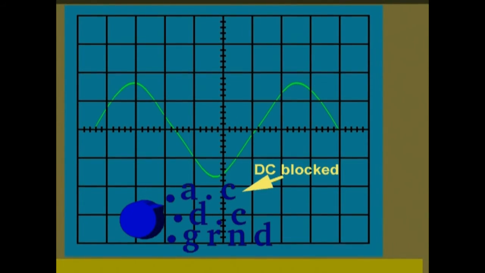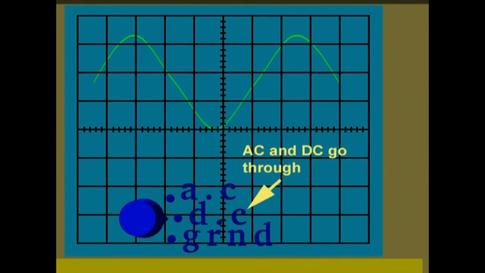It is important to note that when the switch is on AC, DC is blocked but AC goes through. But when the switch is on DC, both AC and DC go through.